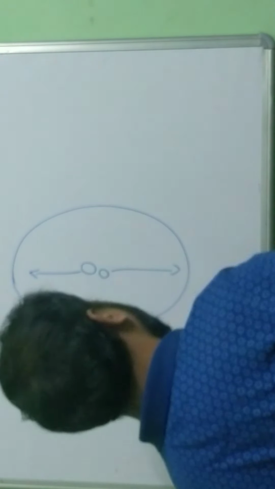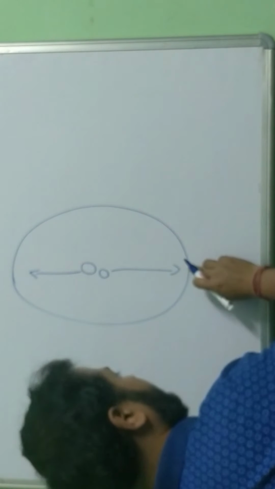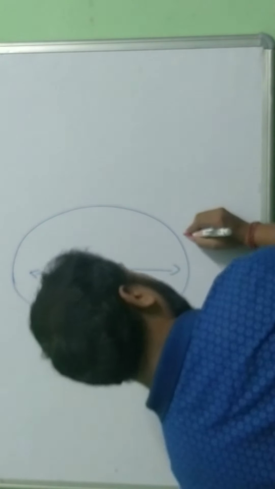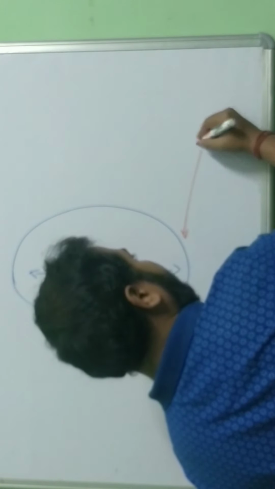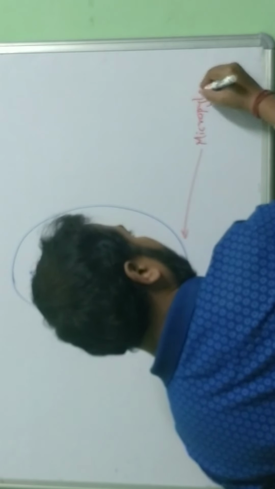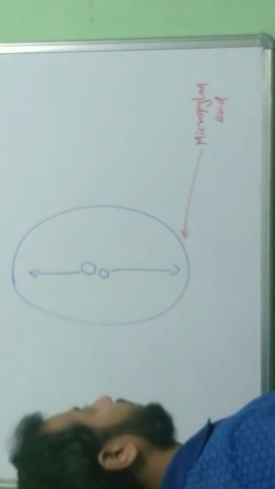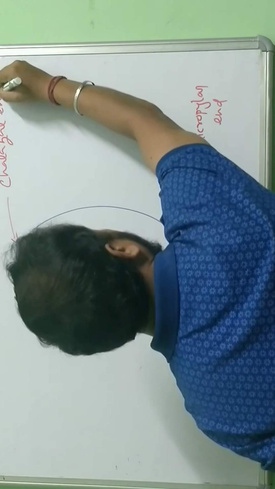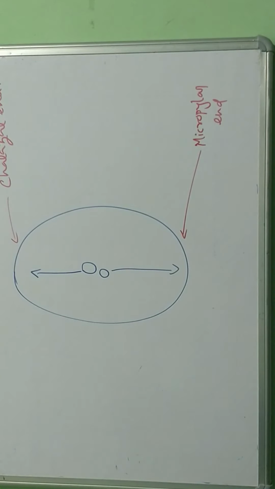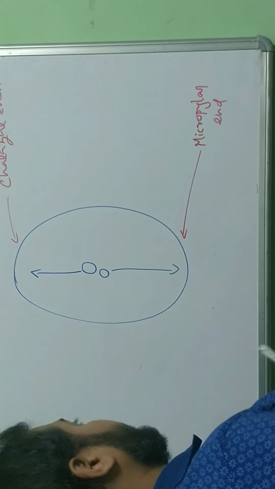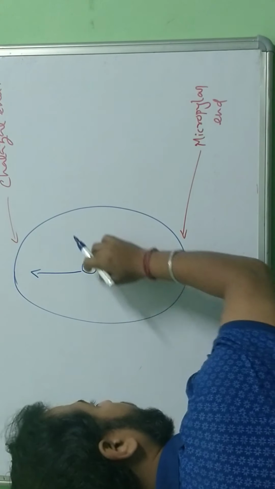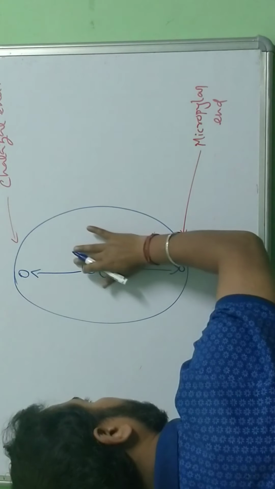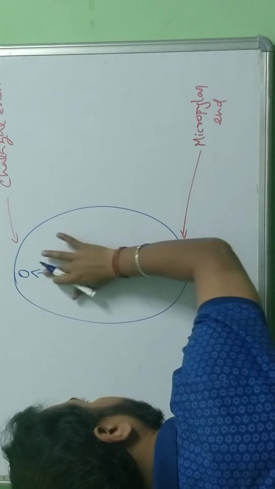Let me label it here. This is the micropylar end, and this is the chalazal end. Micropylar end means the micropylar pore is there. So one nucleus moves to this pole, and the other nucleus moves to the other pole. So there is no nucleus left here in the center.